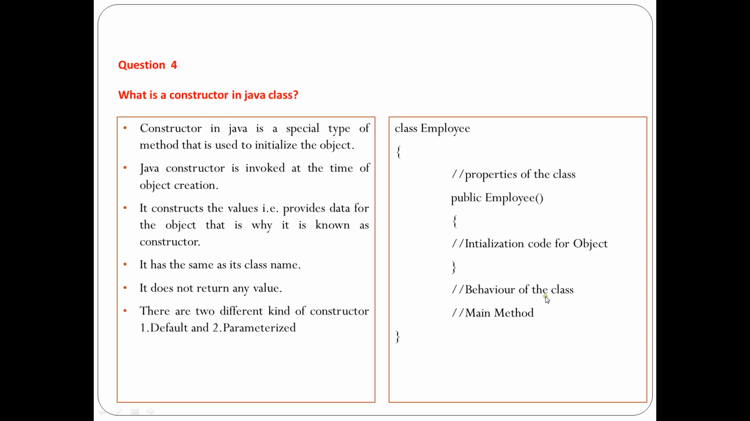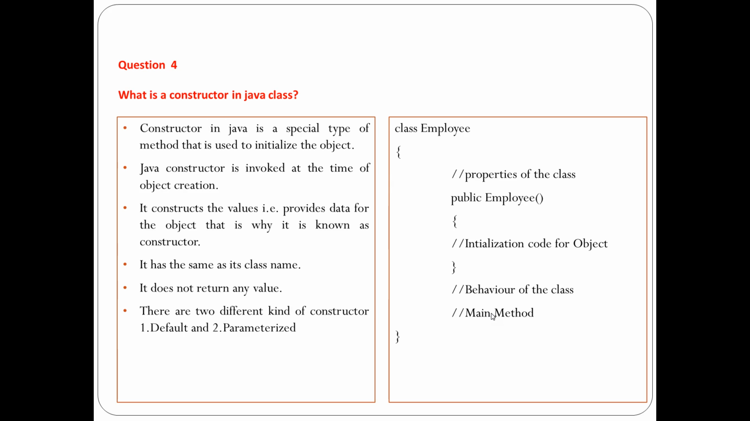We can have the behavior of the class, where the methods and everything can be written, and I can have a main method where you can write the code for executing the methods of the class. We can create an object and everything. So this is how we can create a simple constructor within a class. This is the way you can define a constructor in a particular class.